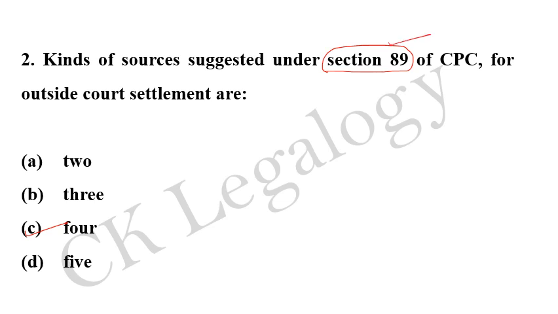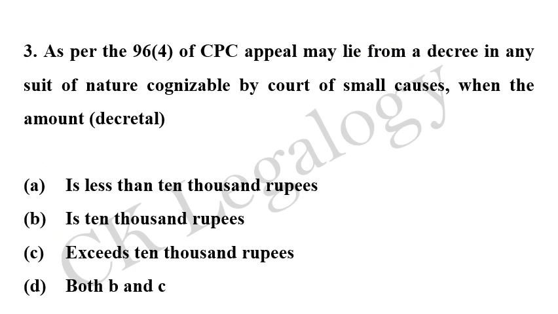So the third question is: as per section 96 clause 4 of CPC, appeal may lie from a decree in any suit of nature cognizable by a court of small causes when the amount, that means the decretal amount, should be, we have four options here. The first option is less than 10,000 rupees, option B is 10,000 rupees, option C is exceed 10,000 rupees, and option D is both B and C. So what should be the amount to prefer an appeal under section 96 clause 4? The amount should be more than 10,000 rupees, anything more than 10,000 rupees. So option C is correct.